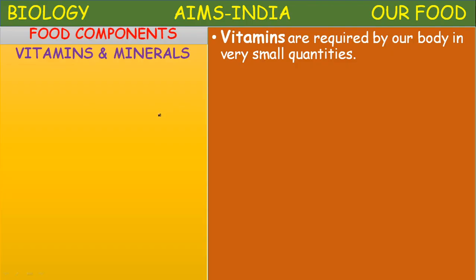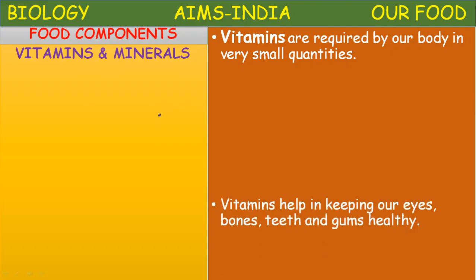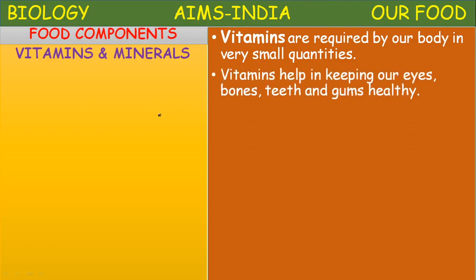Vitamins are required by our body in very small quantities. Why? Because vitamins help in keeping our eyes, bones, teeth and gums healthy. Not only that, even some metabolic functions are carried out normally in the presence of these vitamins. Vitamins act as catalysts for the normal functioning of the body.